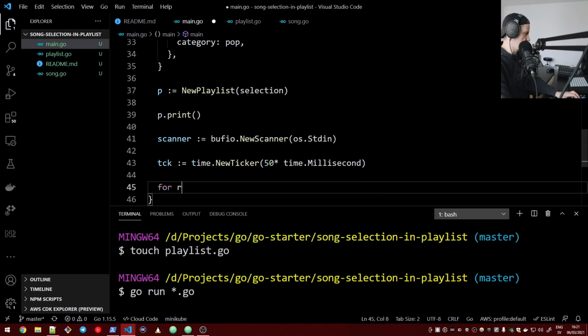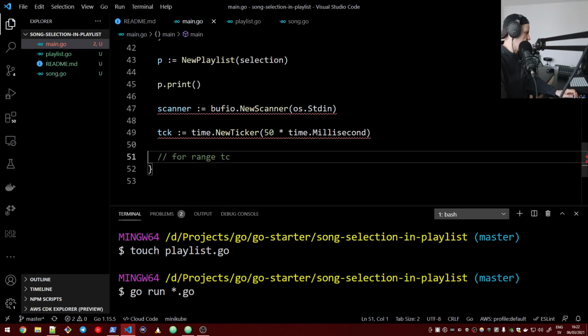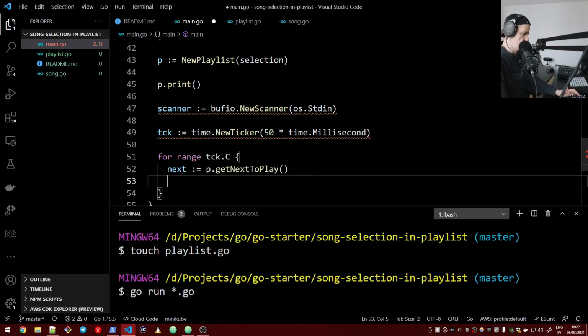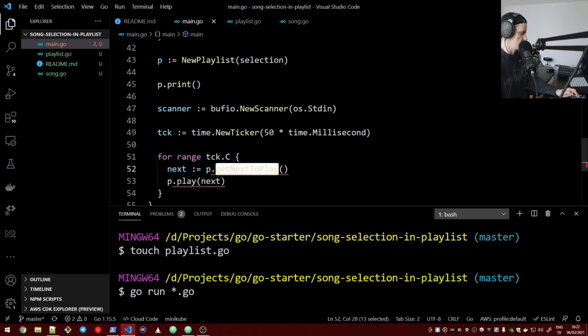So now for range ticker dot c, right, so these should have been imported. Now when we say for range, we should have ticker.c. We try to fetch the next song to play from the playlist. So let me say next is playlist.GetNextToPlay. And of course this function does not exist, so we will have to write it, and then we just play the next song. So let's actually write these methods.